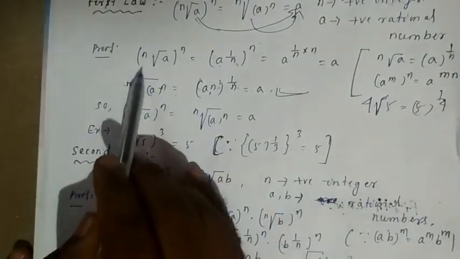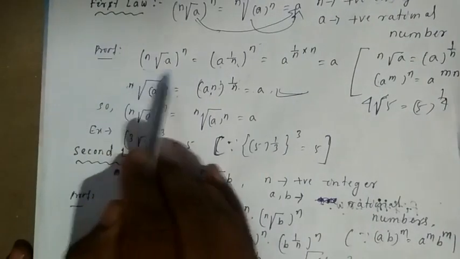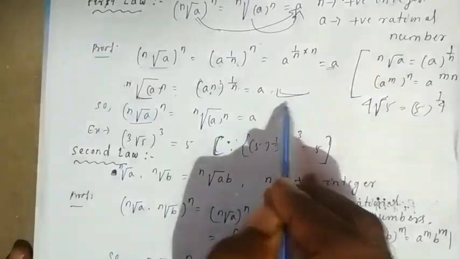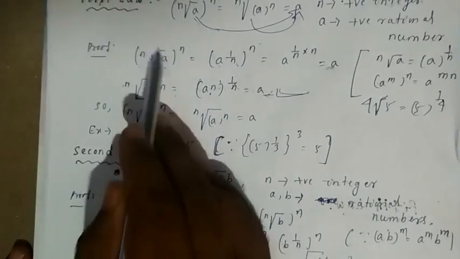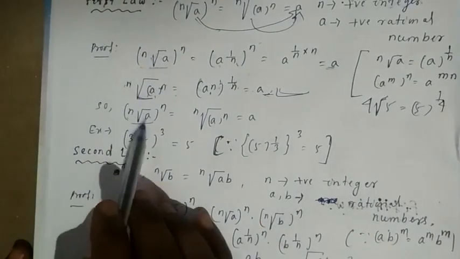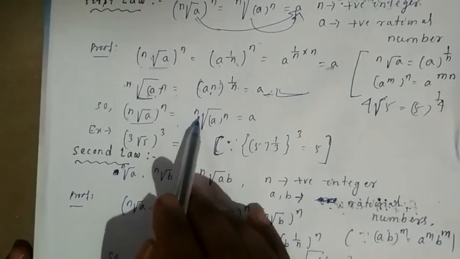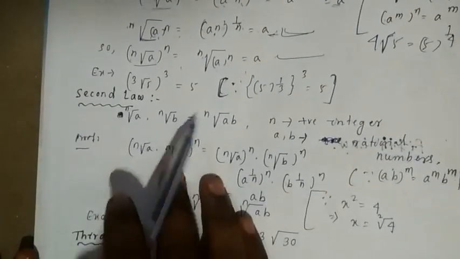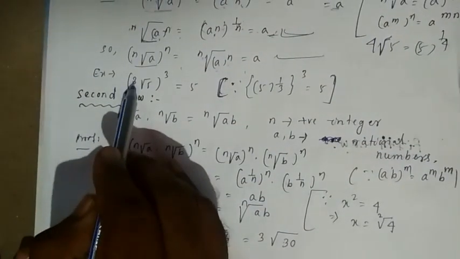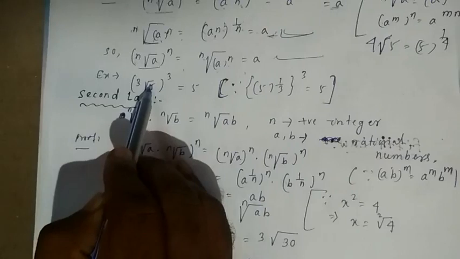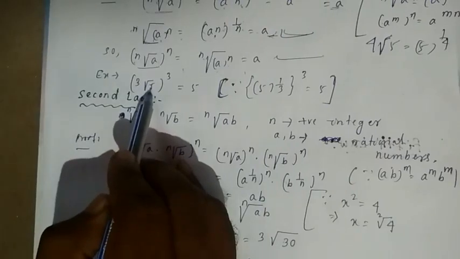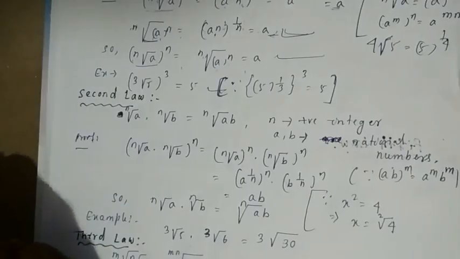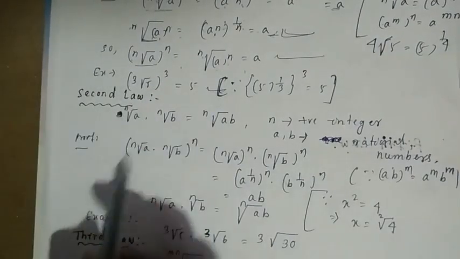So this one you are getting as a, and this one also you got as a. So both are equal. So the nth root of a whole to the power of n is equal to the nth root of a to the power of n, which is equal to a. One example in the first law: the cube root of 5 whole to the power of 3 is equal to 5. This is by using the first law.